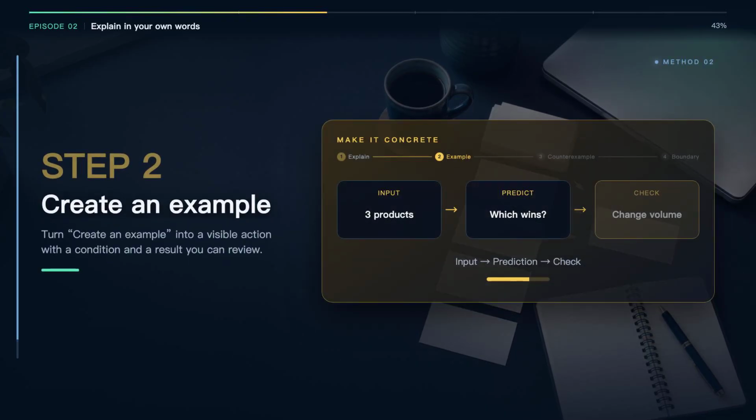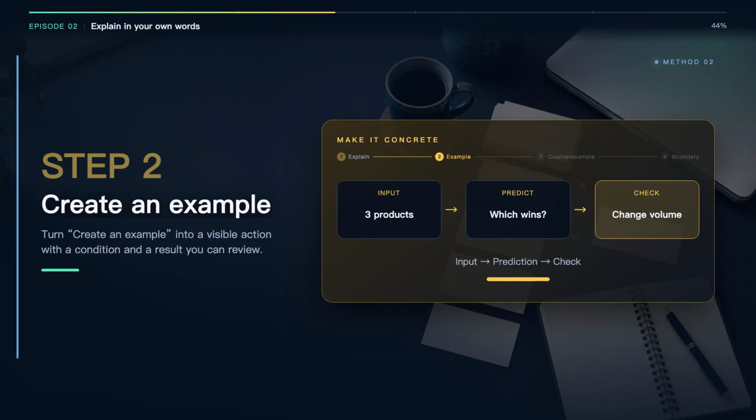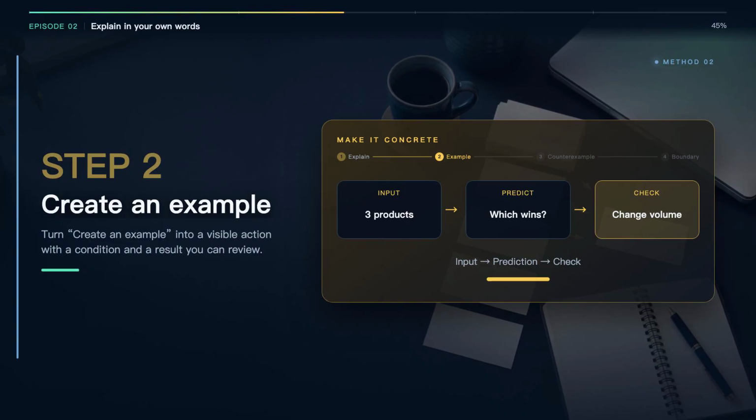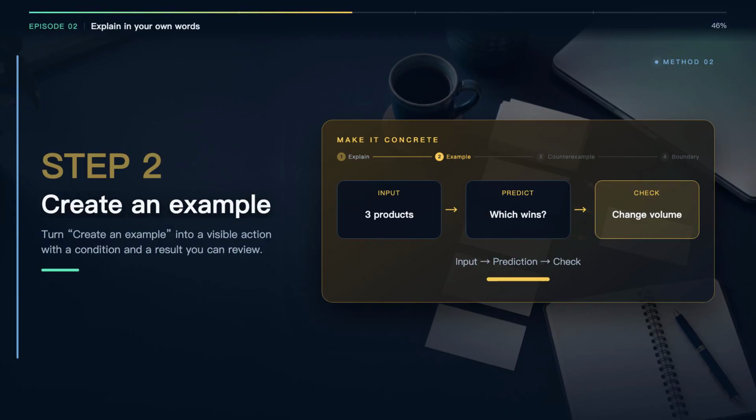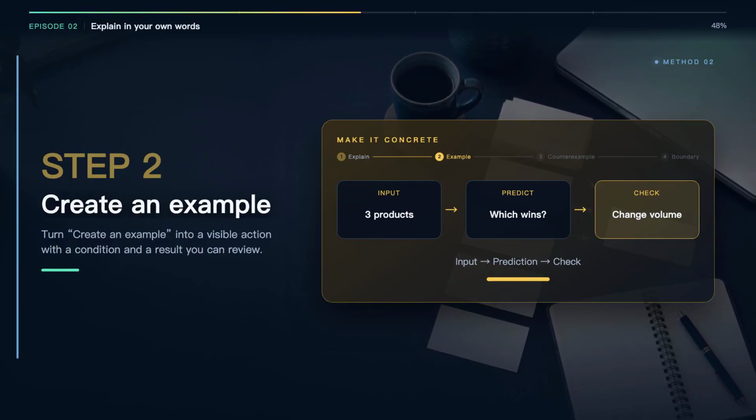Step 2. Create an example. Turn create an example into a visible action with a condition and a result you can review. Ask what you do, under which conditions, and what result you can observe. Next, create a small example that you can calculate or inspect by hand. Keep it smaller than the original problem. Change only 1 condition at a time and predict the direction of the result before asking AI to check it. Examples are useful because they force the abstract words to make a commitment. If the commitment is wrong, you have found a learning opportunity, not a reason to hide the mistake.